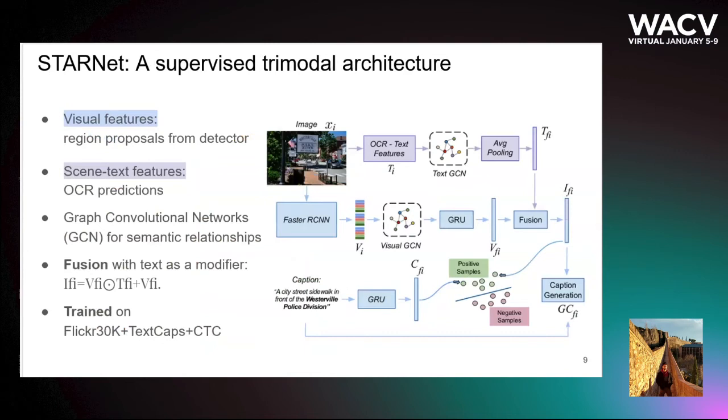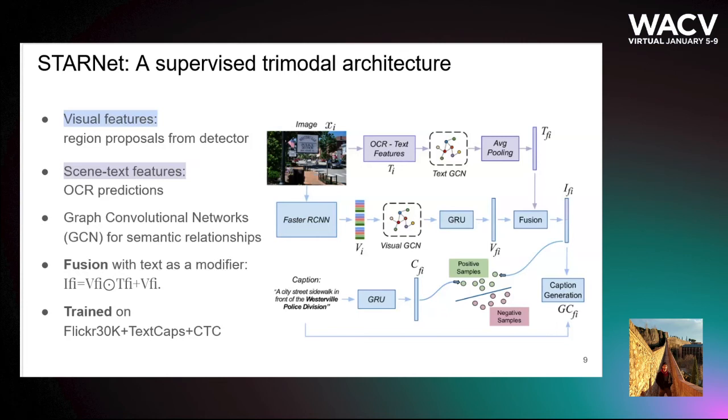The second approach we present in our paper is a supervised model. The model employs an OCR to extract syntax tokens, embedded in FastText, that are used as input to the text GCN. The visual regions are obtained by employing a Faster R-CNN pre-trained in Visual Genome to predict objects and attributes. The visual regions are the input for the visual GCN followed by a GRU to obtain a global image representation. The fusion layer modifies the image features according to the syntax tokens. Finally, we use metric learning from the obtained final features along with the caption generation as an auxiliary task.